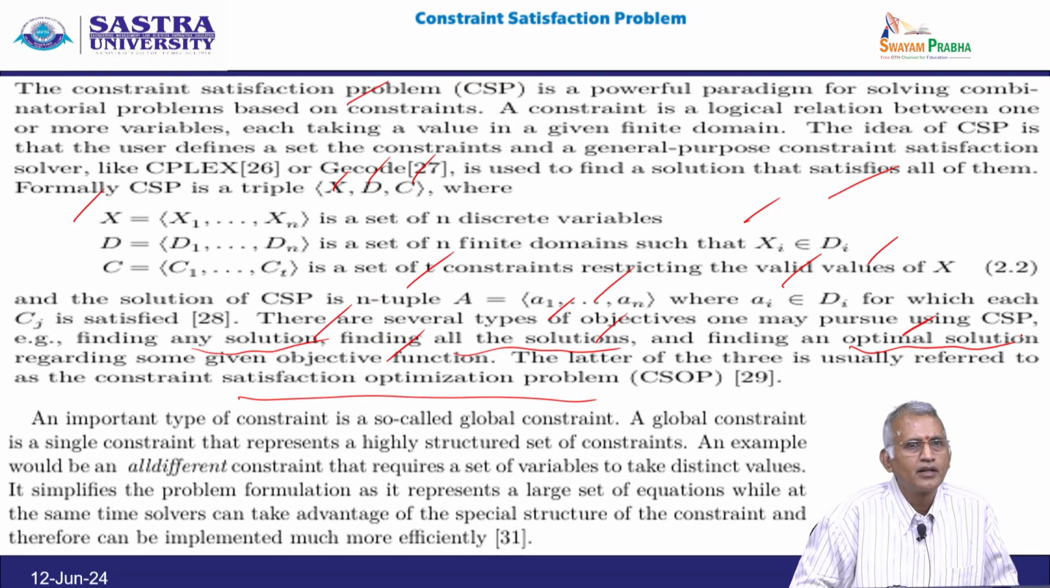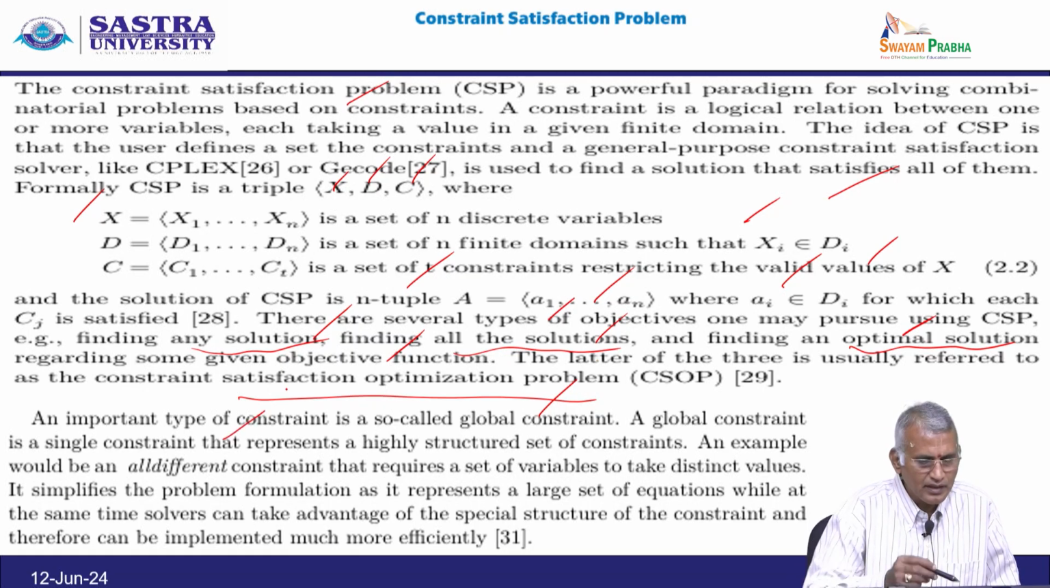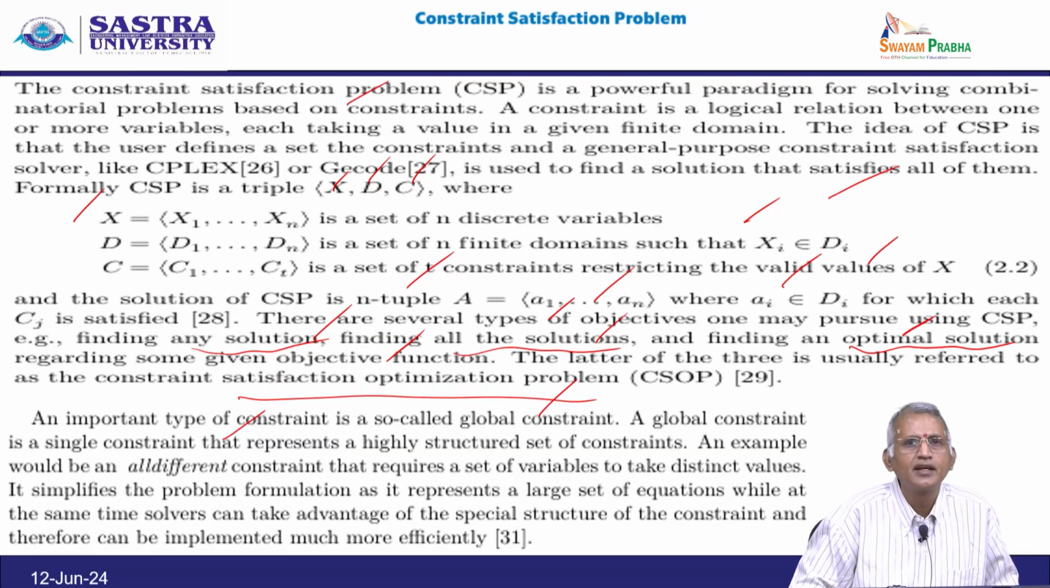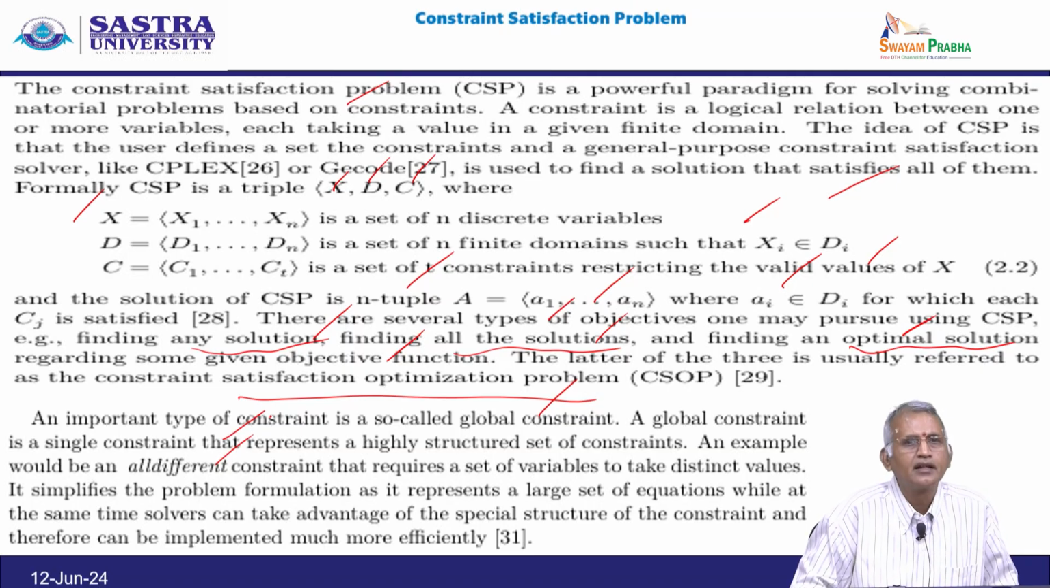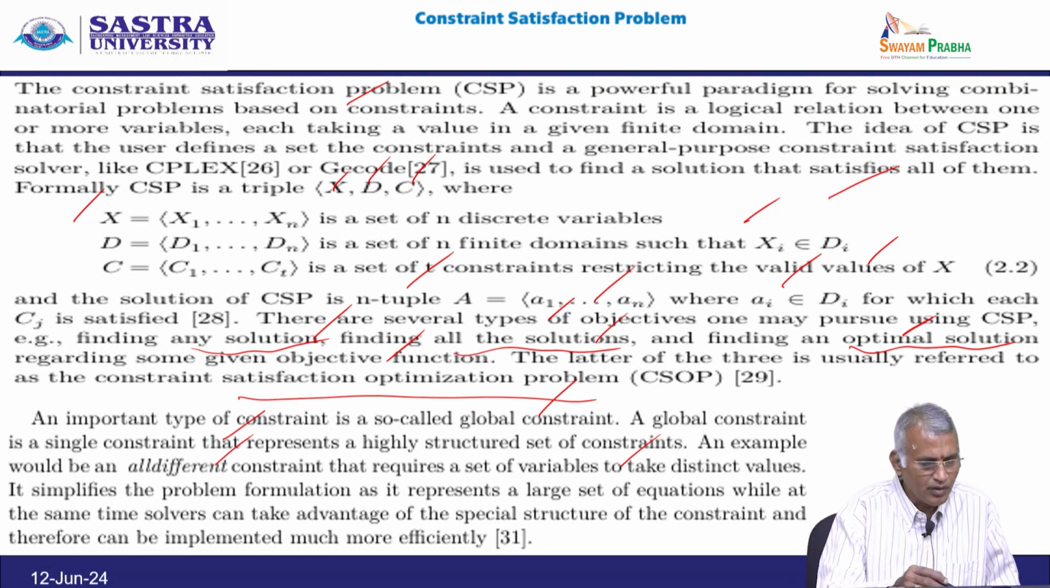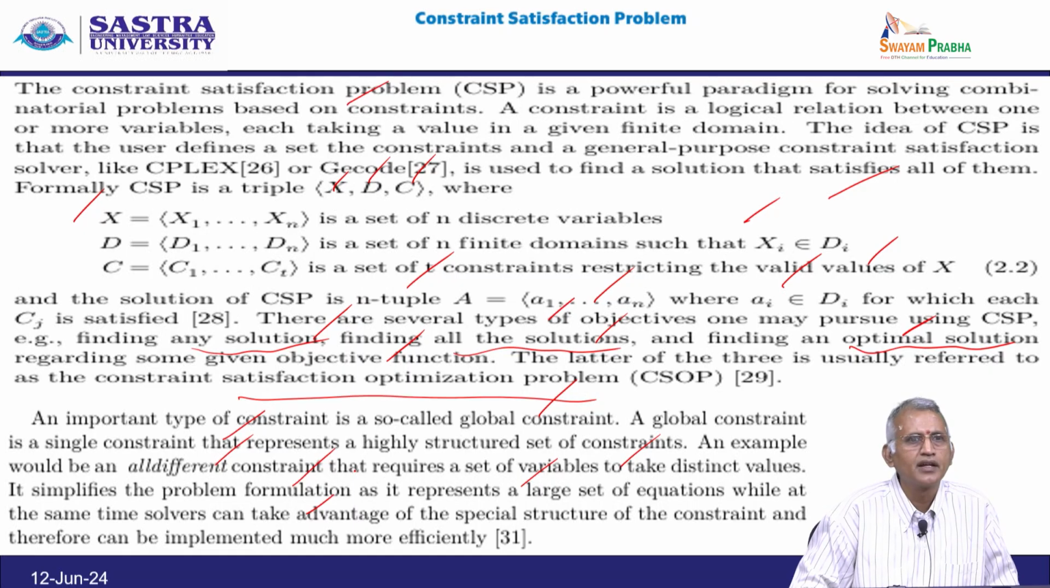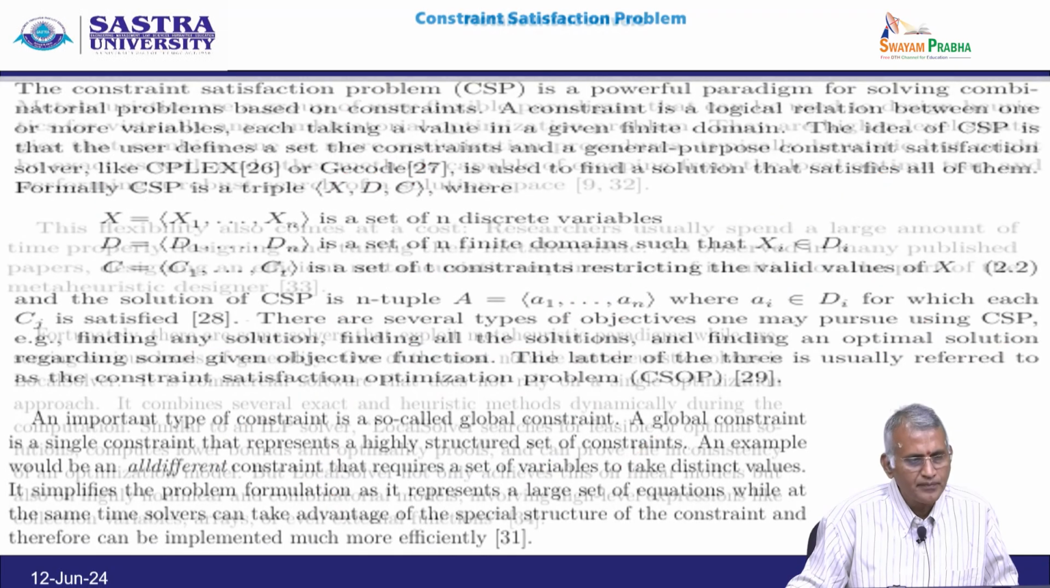An important type of constraint is the so-called global constraint. A global constraint is a single constraint that represents a highly structured set of constraints. An example would be an all-different constraint that requires a set of variables to take distinct values. It simplifies the problem formulation and represents a large set of equations, while at the same time solvers can take advantage of the special structure of the constraint and therefore can be implemented much more efficiently.